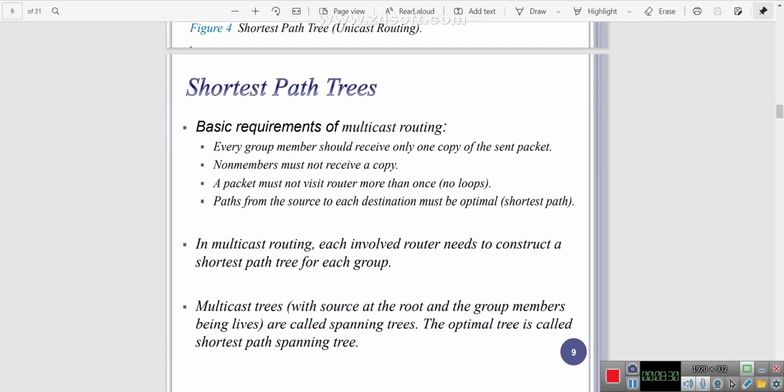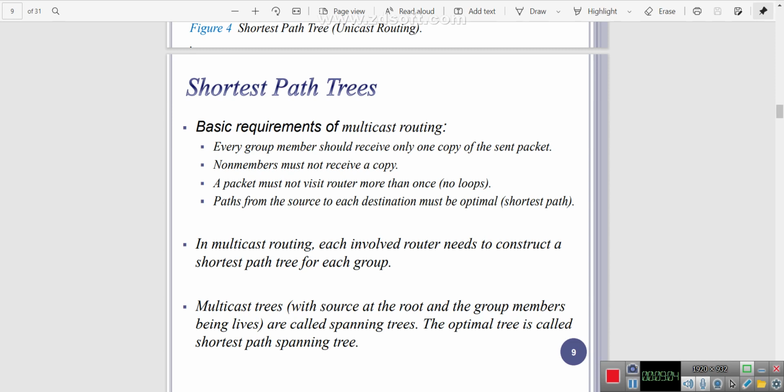Before, we have seen one diagram, and with the diagram they are explaining briefly. Every group member should receive only one copy of a sent packet. Suppose in a group we have five nodes, then each and every node receives the packet as only one copy. It should not send duplicate copies multiple times to the corresponding node. The non-members must not receive a copy. Suppose the corresponding node is not a member of the group, then that node will not receive the request.